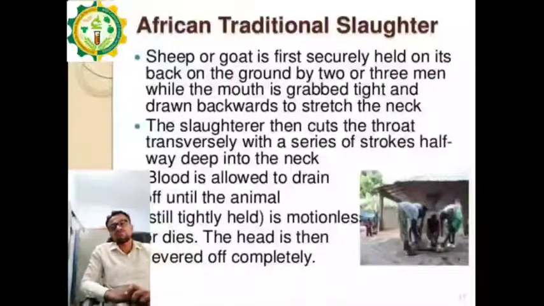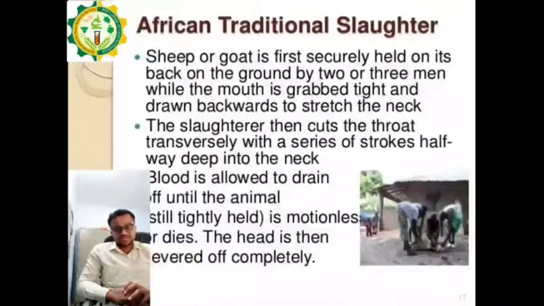In African process of slaughtering, the animal is rested on his back, and 4 to 5 people hold the animal with their hands. Here the animal is not stunned by any mechanical or chemical or electrical method. Here the animal is held properly, stiffly, with the help of 4 to 5 men catching their legs and body, with also the head. Okay, and with a sharp knife the blood is allowed to drain out from the throat. Okay, the throat is cut with a sharp knife and the blood is allowed to flow out.